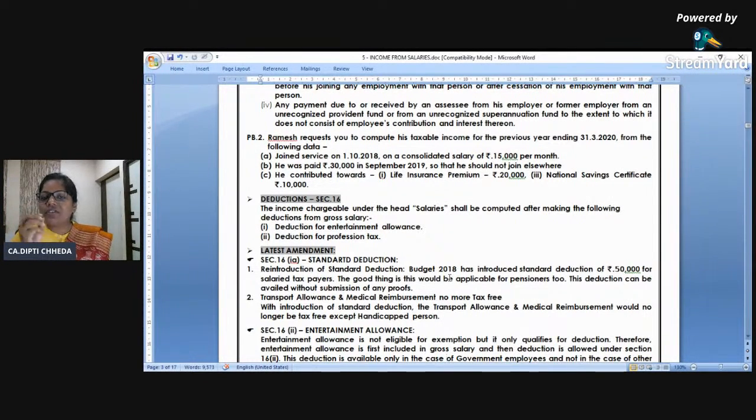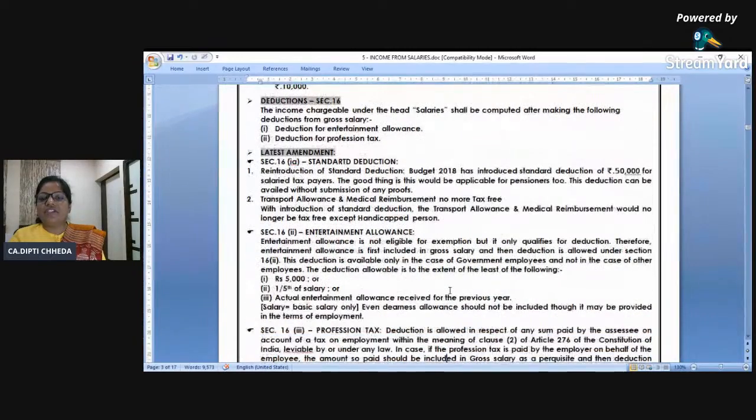Your actual expense related to salary may be more or less. How much deduction is given? Maximum up to 50,000. Ma'am, if my salary is 40,000, 40. If my salary is 58, 50. Maximum 50,000 standard deduction is allowed to all. Suppose you are a retired employee and you just get pension, still you are allowed to take standard deduction. Next is, and because they have introduced this, they have removed the transport allowance and all.